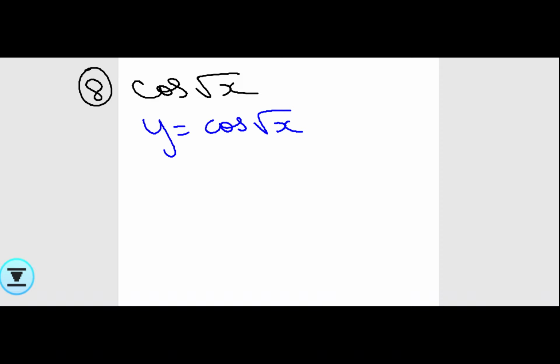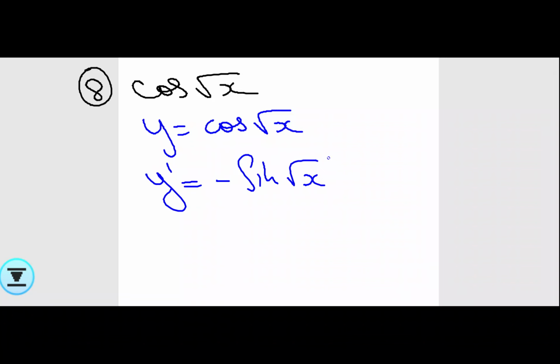Now take down the last sum in this exercise, which is cos root x. So they have given y is equals to cos root x, and the question is find the derivative or differentiate with respect to x. So y dash, dy by dx, f dash of x, all are same only. So cos root x. I have no formula. So again the same thing for each sum you should apply. That you should think that this is x.